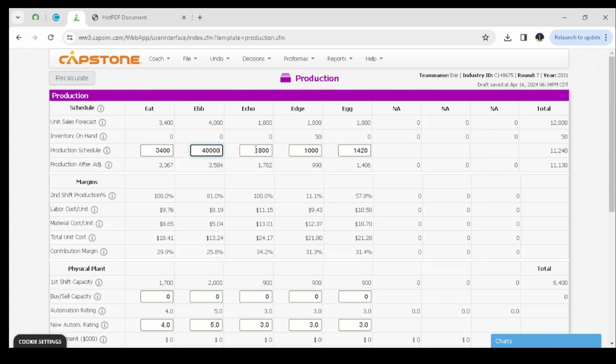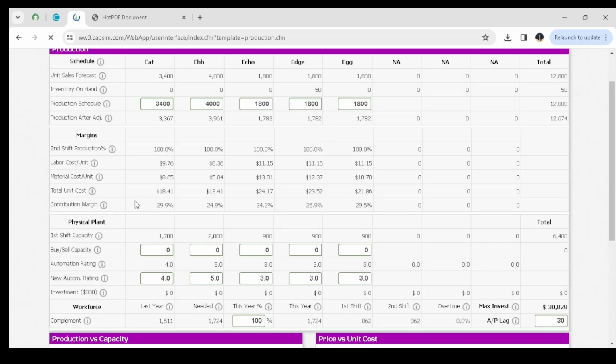Sorry. For echo, 1,800 is fine. For edge, we can also produce 1,800. And lastly, for egg, we can also produce 1,500. So you can calculate and see some changes maybe on the material cost, maybe the total unit cost, or maybe